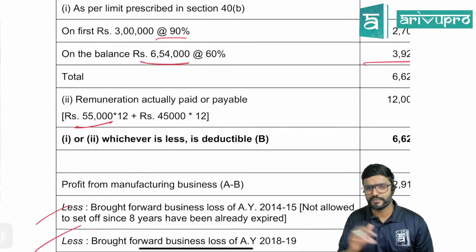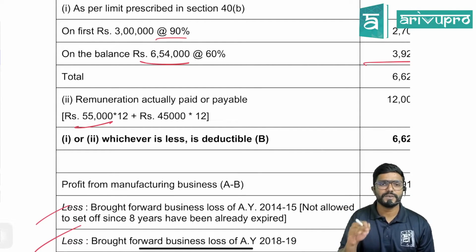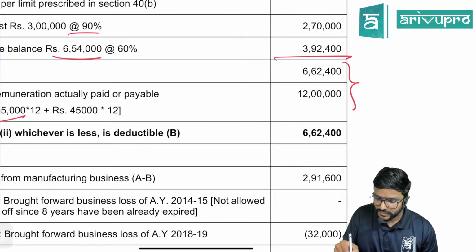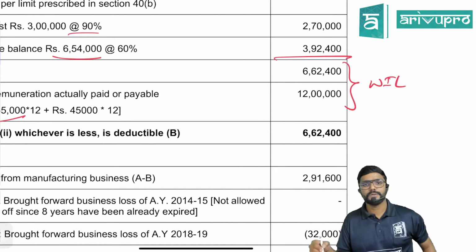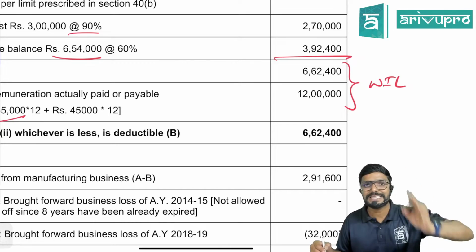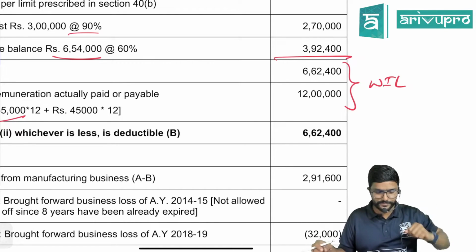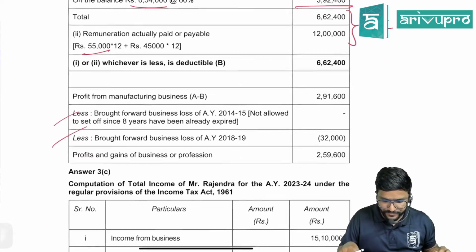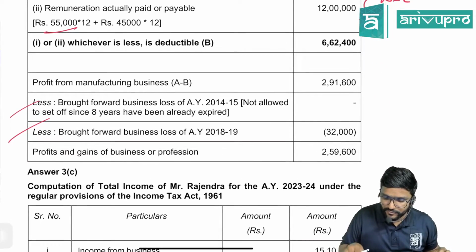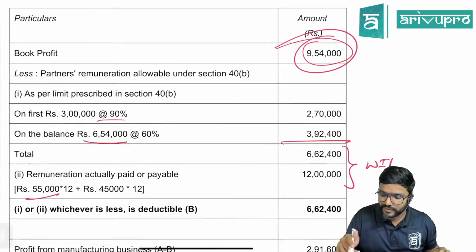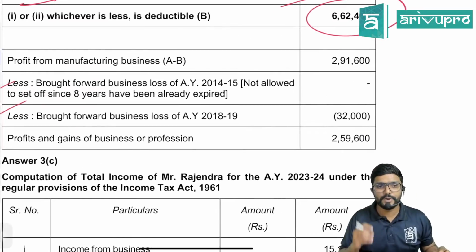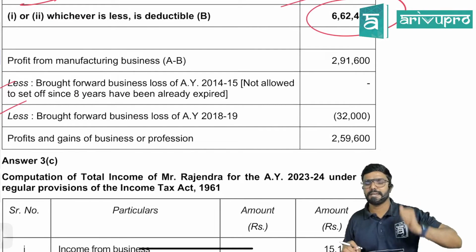But actually, what is the remuneration paid? 55,000 into 12. That is for one partner. For another partner, 45,000 into 12. Take total remuneration, don't take individually. Total 12 lakh. Compare both. Take whichever is lower. So what is the permissible remuneration? 6,62,400. Can they claim it? Yes. So from book profit 9,54,000 we have to reduce 6,62,400. We get the profit from their business, the current year profit.